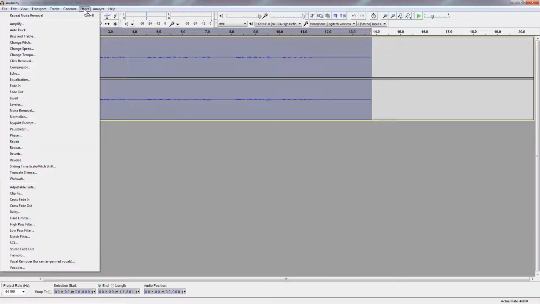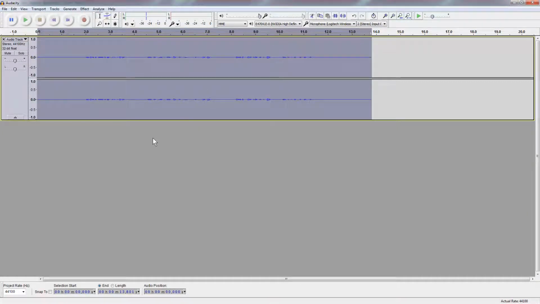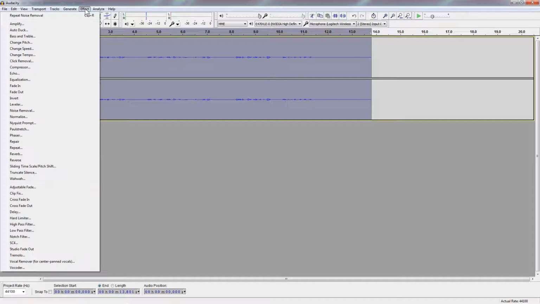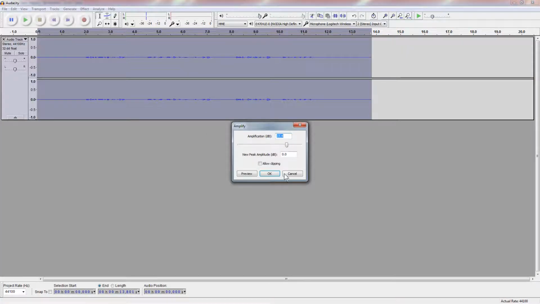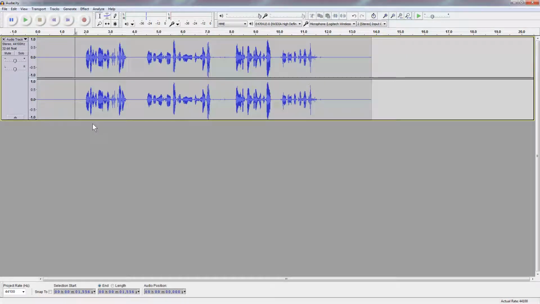I'll say Effect, Noise Removal, just hit OK, and that will remove all the noise from the sample. Now, we still have the issue where this is pretty quiet. So, I'll select everything again, go to Effect, and then Amplify. And the defaults, it'll automatically figure out the volume. When you hit OK, that normalizes the sample. You want to normalize your sample volume because you want all your samples to be at the same volume.